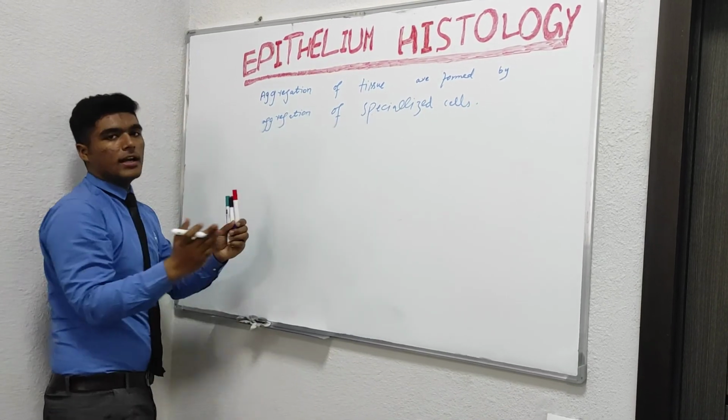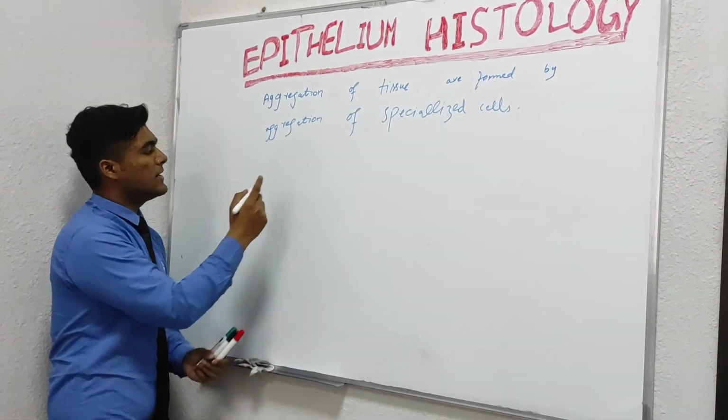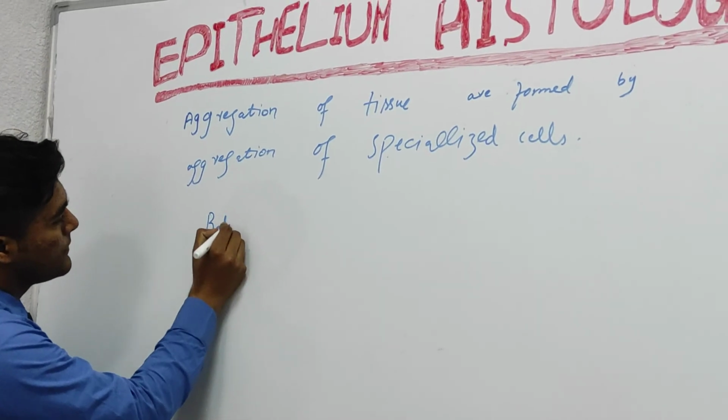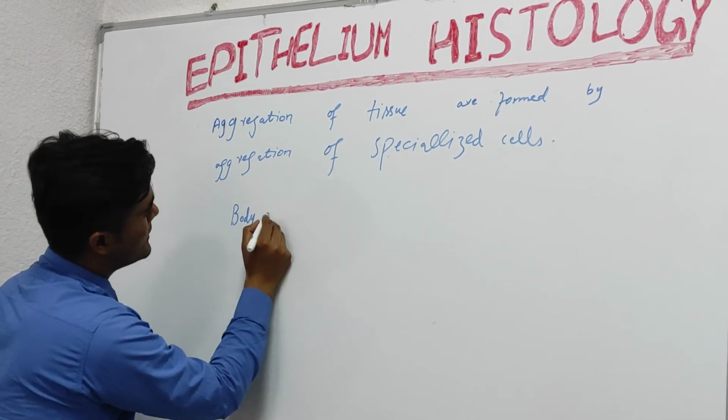And they are involved in the lining of body cavities, blood vessels, and internal organs.